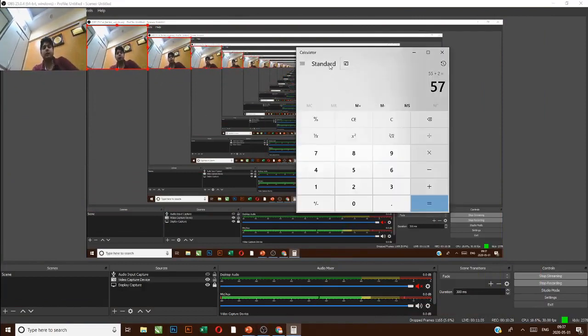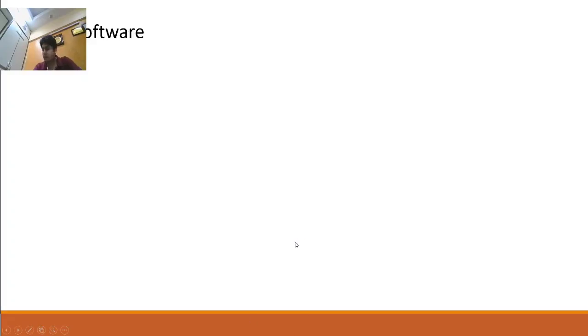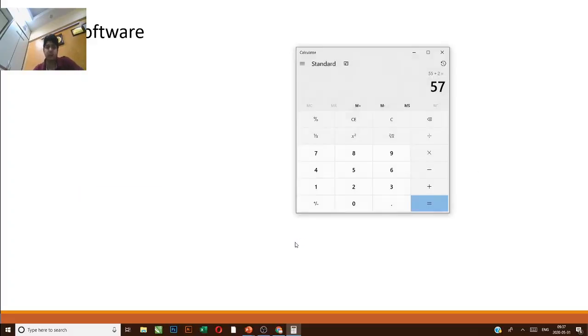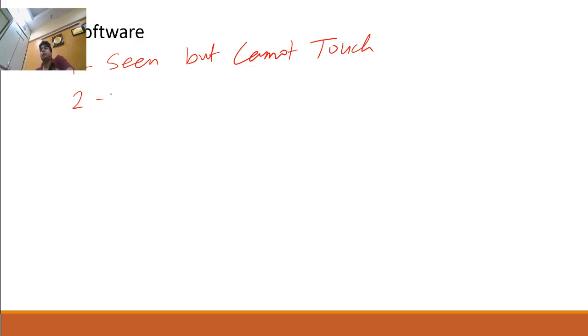So as I told you, this is a Calc, this is a Calc calculator. So software means, first point I'm writing here: software which can be seen but cannot touch. Basic things, guys. Which can be seen but cannot touch.